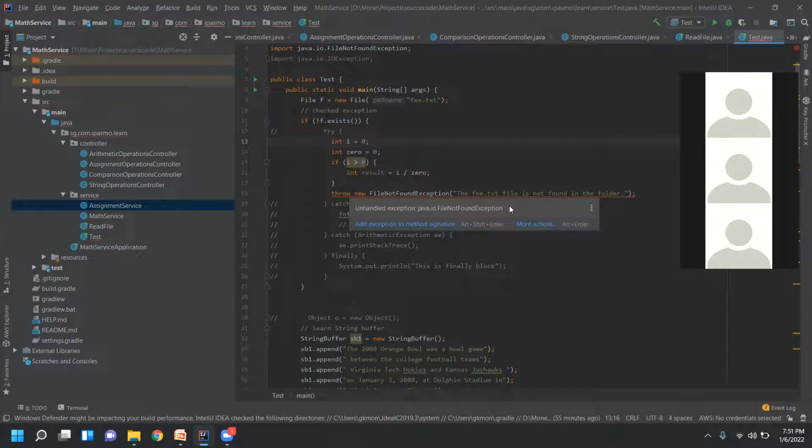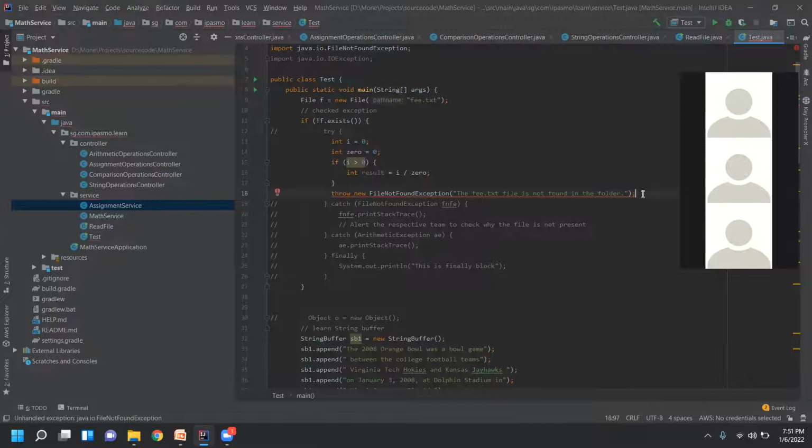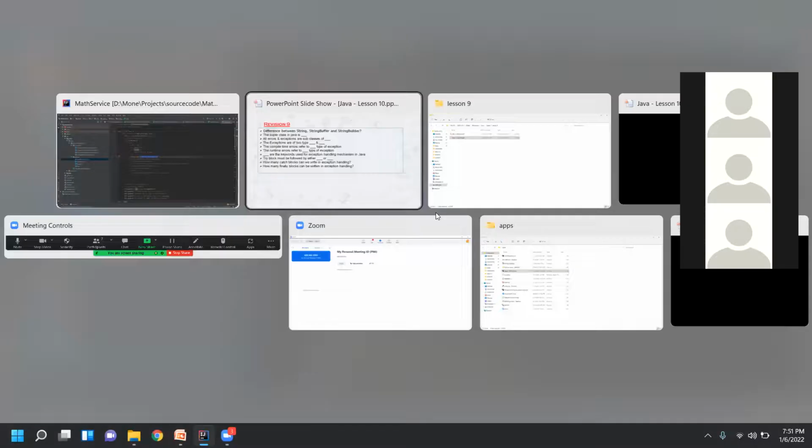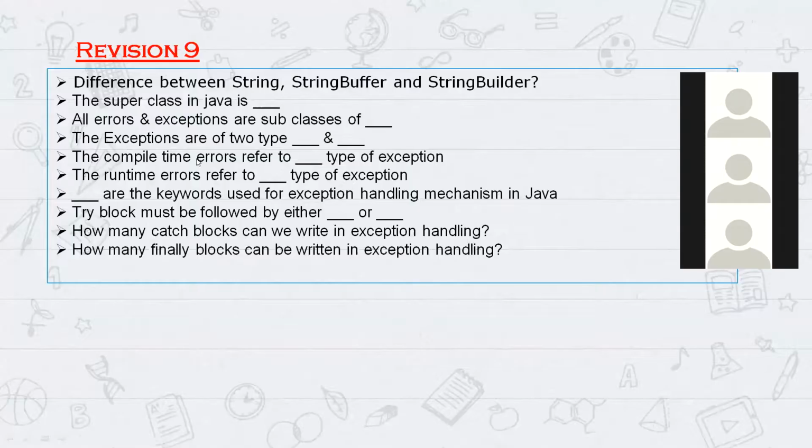So it is saying I have to handle it, and it is notifying me. It means the program cannot compile unless you fix this issue. That's why it is telling us during the compile time itself. During this time only, it is highlighting that you need to handle this exception. So these are called checked exceptions. Okay, so compile time errors refer to checked type of exceptions. So runtime exceptions refer to dash.